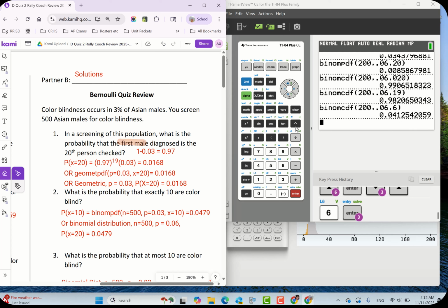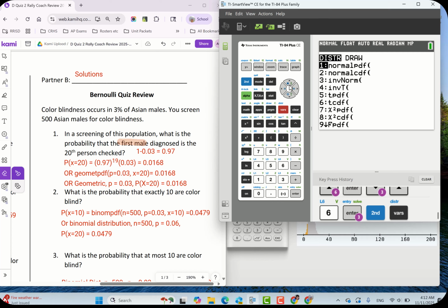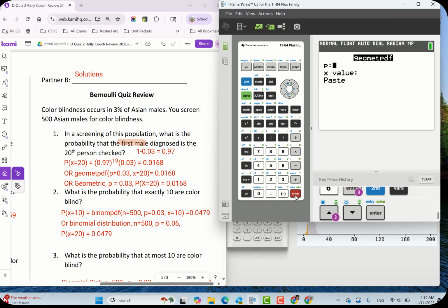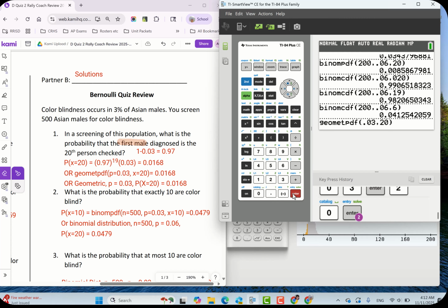So let's go ahead and do geometric. We're going to do second distribution, geometric. I'm going to go backwards. Oh, there it is. Geometric, it really is faster to come from the bottom. We're doing PDF because we're doing an exact value. Now we're 0.03, and our number of trials, well, we're not doing trials yet. And we want to know the probability of the first diagnosis being the 20th person. And then, boom, 0.0168.